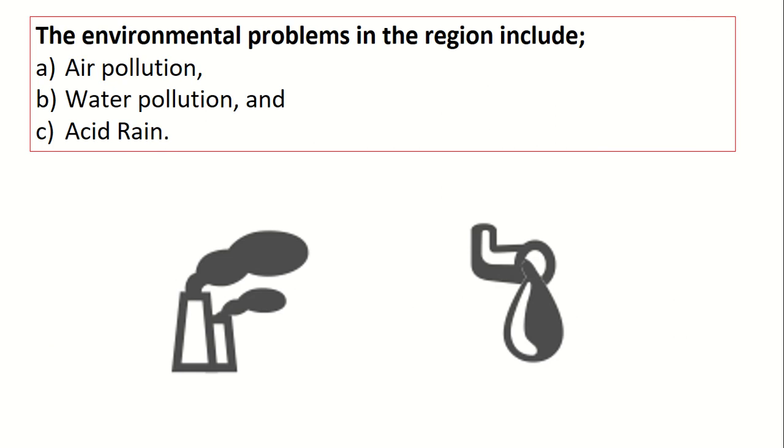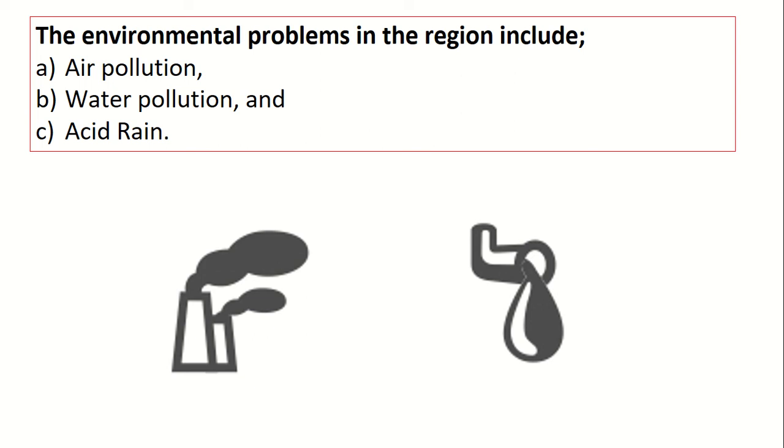So, firstly, we looked at that idea of air pollution. Now, air pollution, we particularly looked at that PM2.5, that particle that is small enough to enter one's bloodstream, and it causes, in particular, lung cancer as well. And because of the vast air pollution, because of all the pollution from the cars and all the factories in that Pearl Delta region, it has led to some severe health problems.